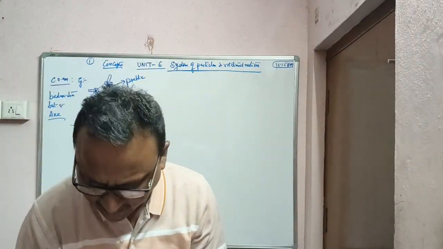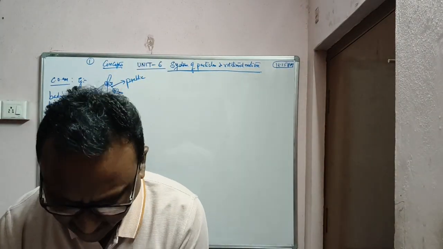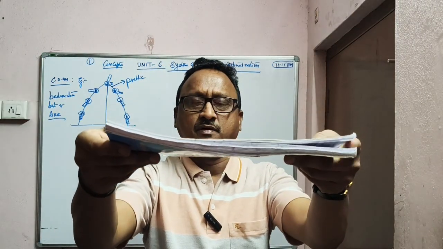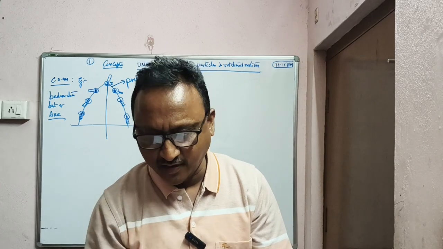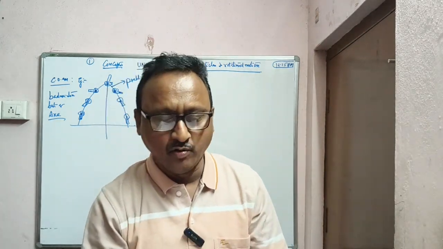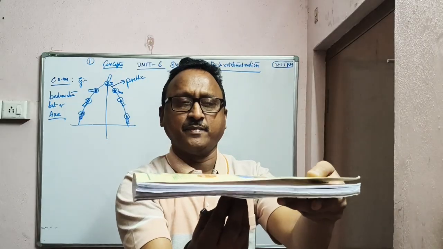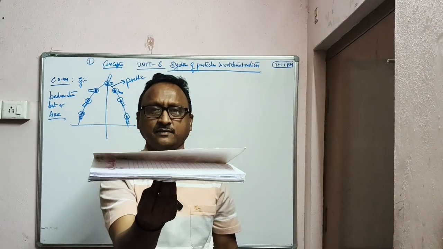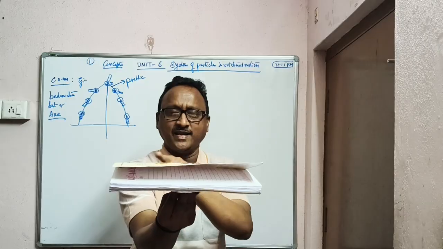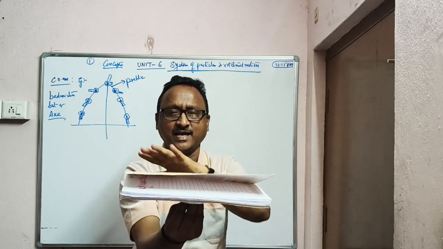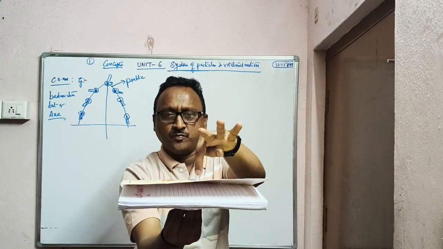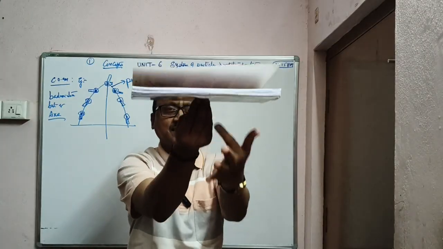Or see, for example, this book, these notes. Now it is a rectangle shape. If you want to balance this, what do I have to do? Even though I don't know physics, because it's a rectangle, I can just put my finger at the center. You can see. Why is it balancing this book? Because it is a rectangle, the total mass is supposed to be concentrated at the center.